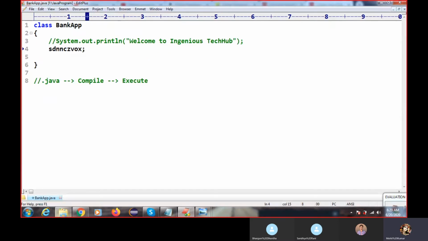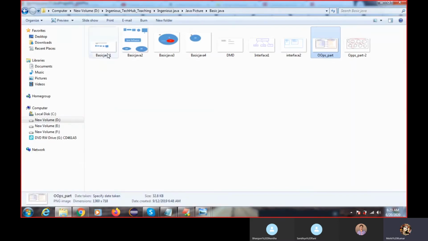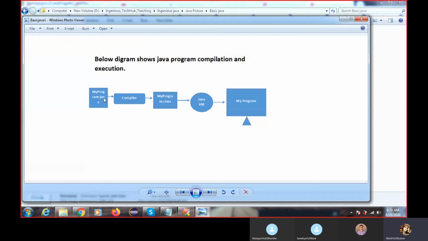Now I'll come one more step. This is the .java file, and now I'm trying to compile this code. The compiler is one type of software. What will happen if we compile this code? It will compile successfully. Then one more file will be generated, that is called the .class file. But still I'm not able to compile this code, so the .class file is not generated.